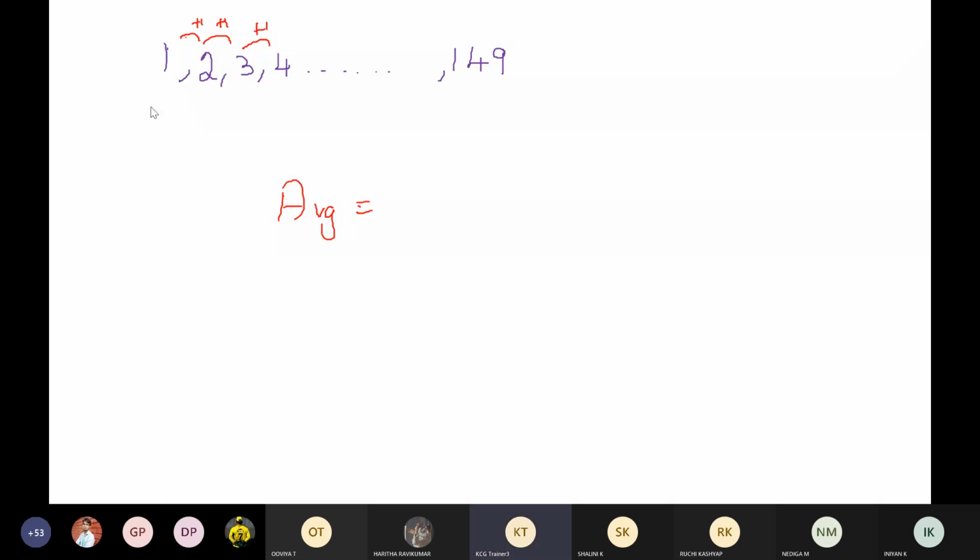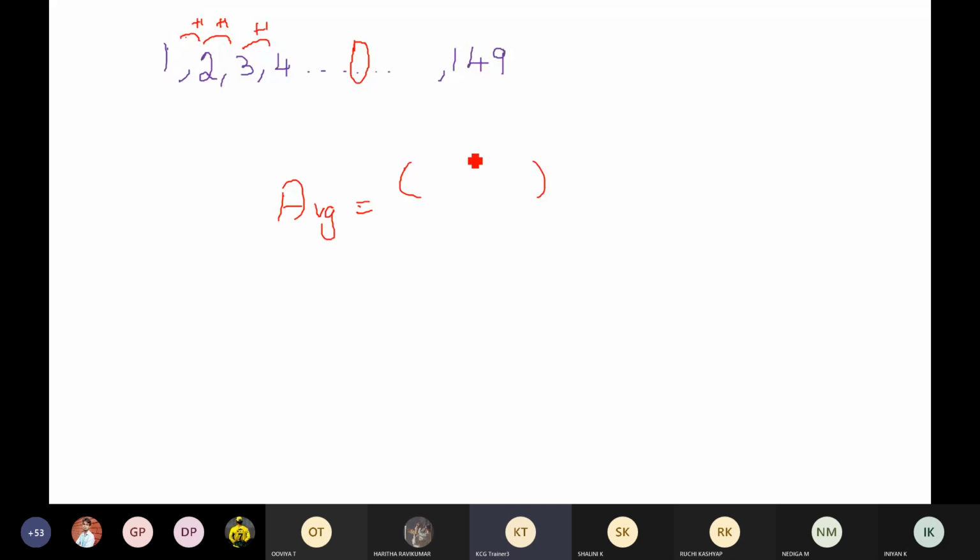Okay, so obviously it's a difficult task, right? Because what is the first method of doing it? Harivardhani, you are very close, but no. But listen carefully, guys. What is the actual way of doing it? Sum of all the terms divided by number of terms. Adding all the terms from 1 to 149 and then dividing by 149 is obviously a bigger task. Instead, I told you if it's an AP, find out the middle term, then that is your average. So what is the middle term? I don't know that also. In that case, what am I supposed to do, sir? What shall I do?